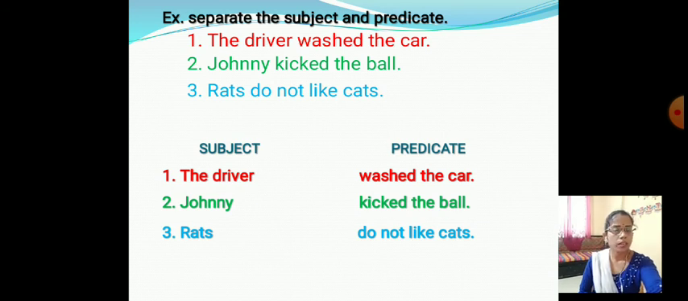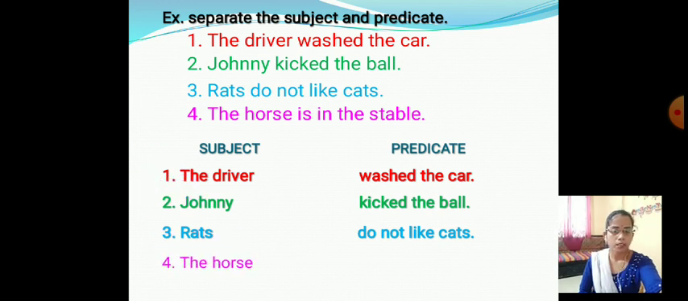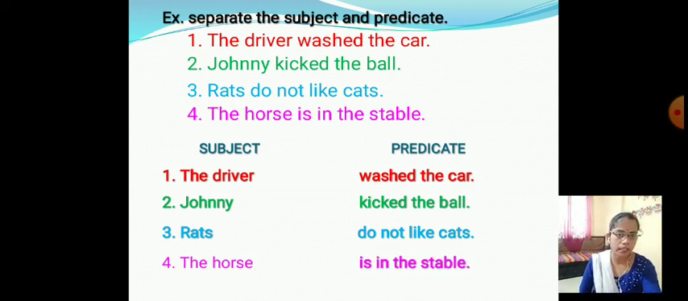Now we reach the last sentence. For example, the horse is in the stable. Look at the subject. The horse is the subject and the remaining part, is in the stable, is the predicate. It means the subject is the name of the thing or person, and the remaining part, which gives extra information or tells us something about the subject, is the predicate.